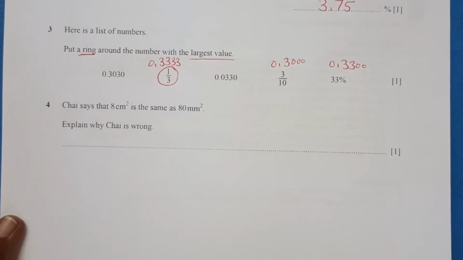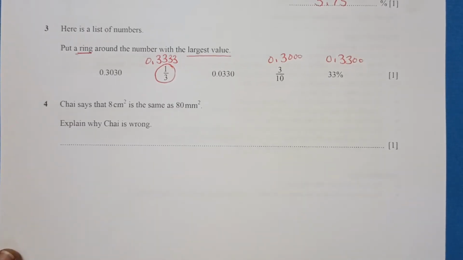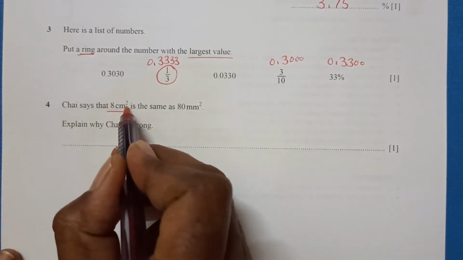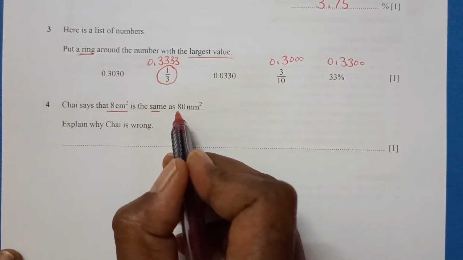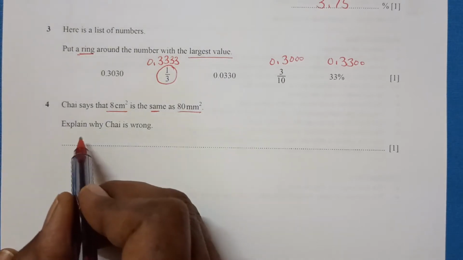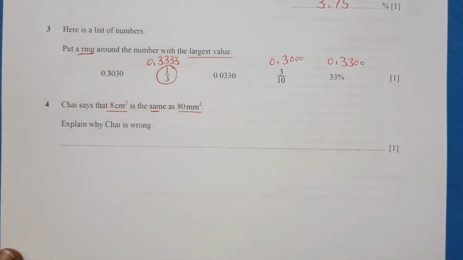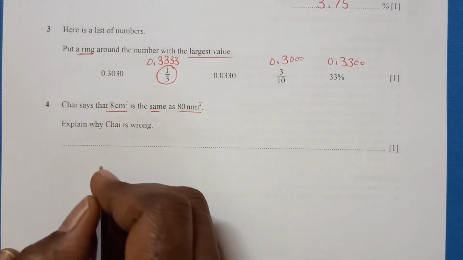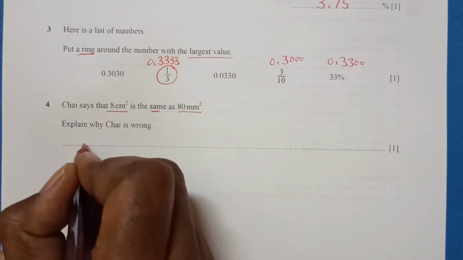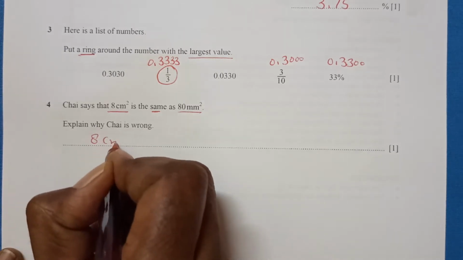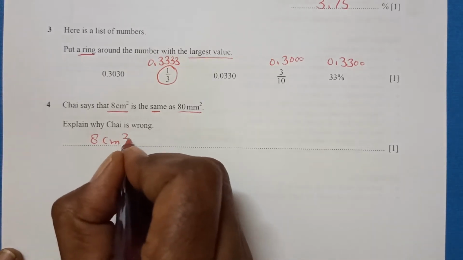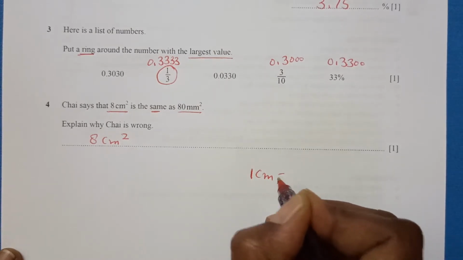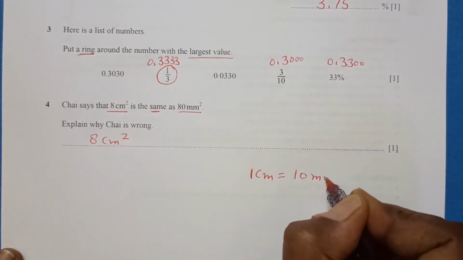Question number 4. Shai says that 8 centimeters squared is the same as 80 millimeters squared. Explain why he is wrong. As you know, 1 centimeter is equal to 10 millimeters.